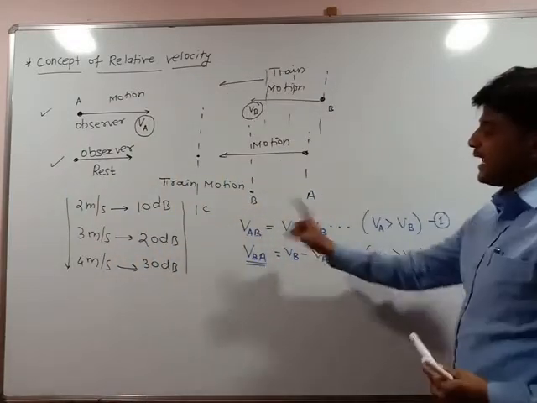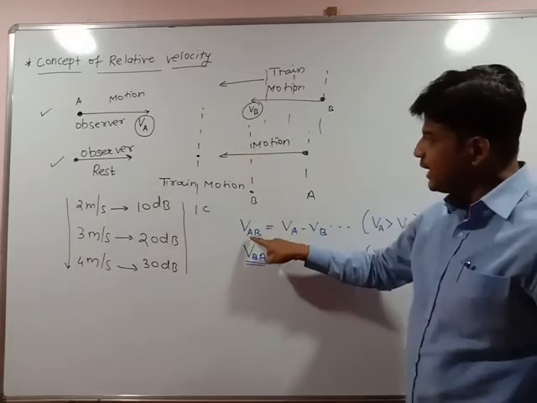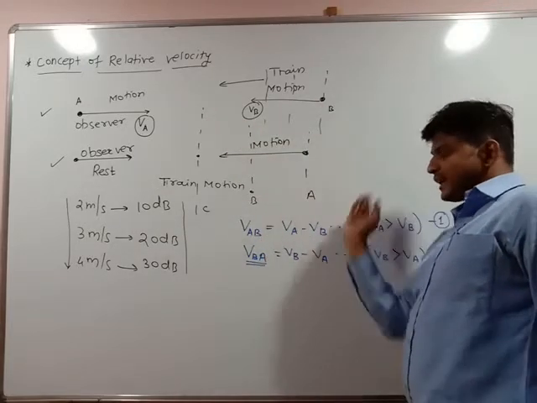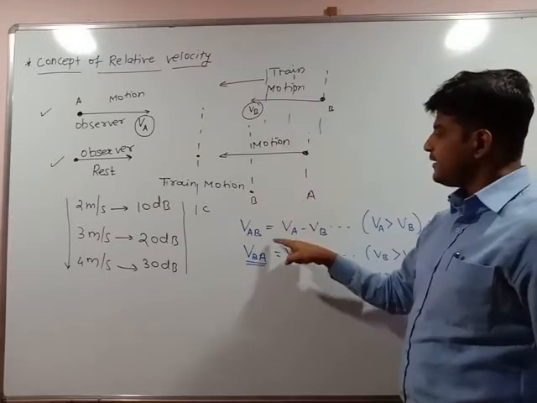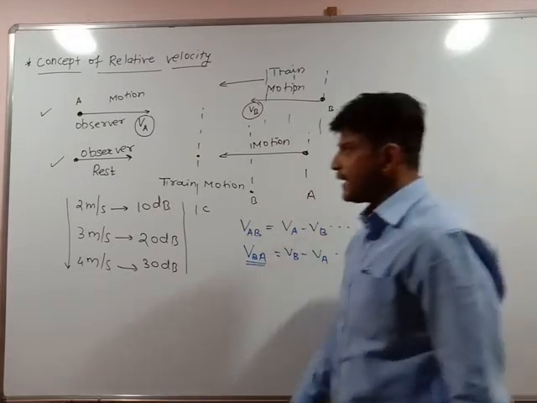And Vab, the relative velocity of the observer, meaning the observer with velocity A with respect to the second object, that is the train, is Va minus Vb. This is possible only when Va is greater than Vb. Again,